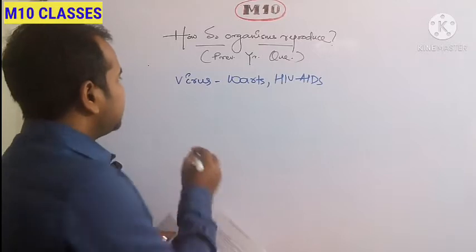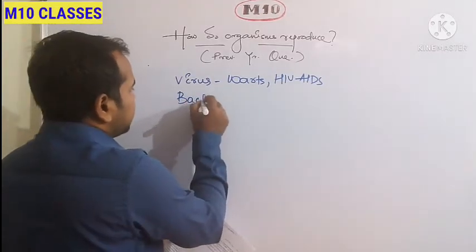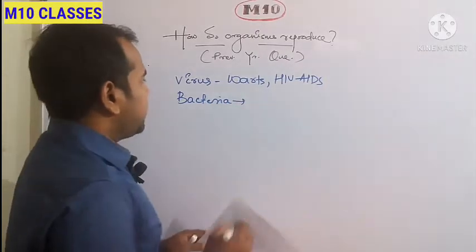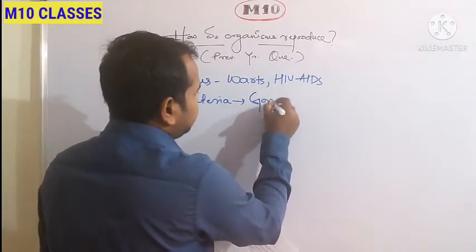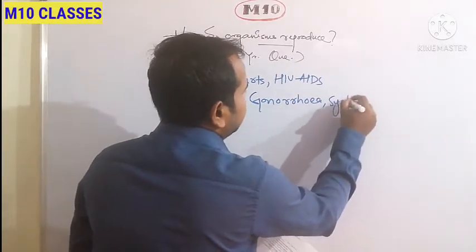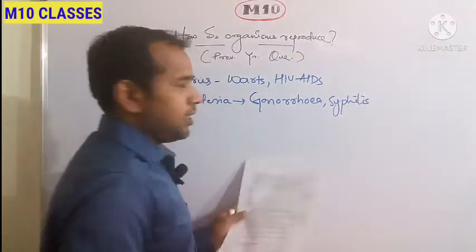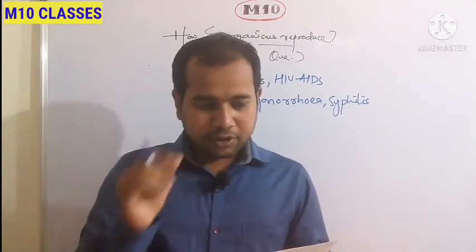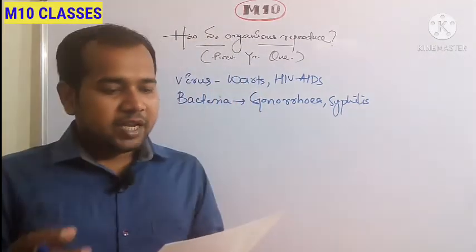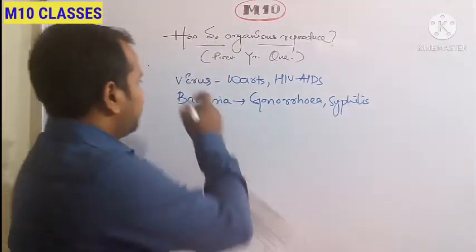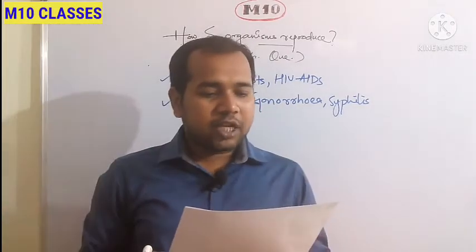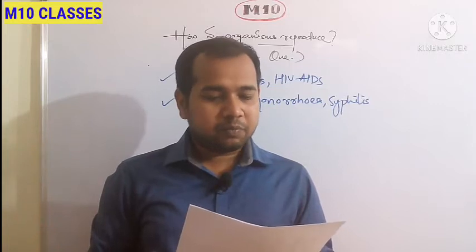Next is by bacteria. The STDs caused by bacteria are gonorrhea and syphilis. This is an important question. The same question continues: how can the transmission of such diseases be prevented? It is a 3-mark question. So for this one you get 1 mark, for this you get 1 mark. So next is, how the transmission of such diseases can be prevented.